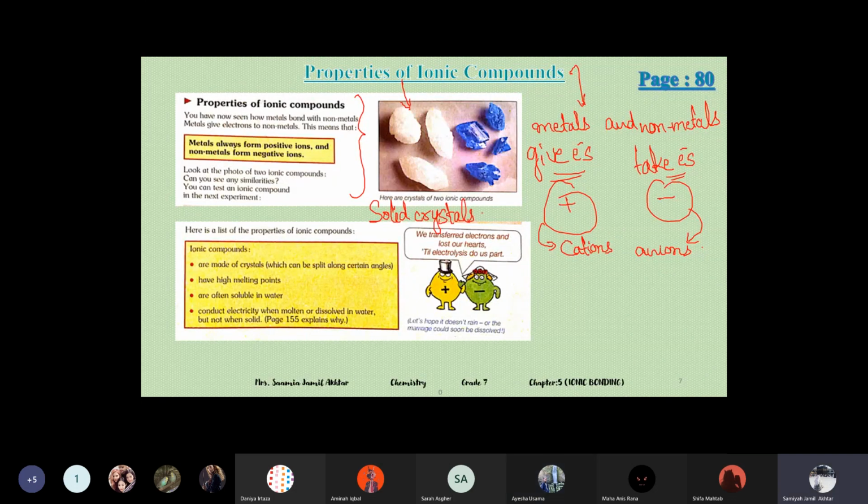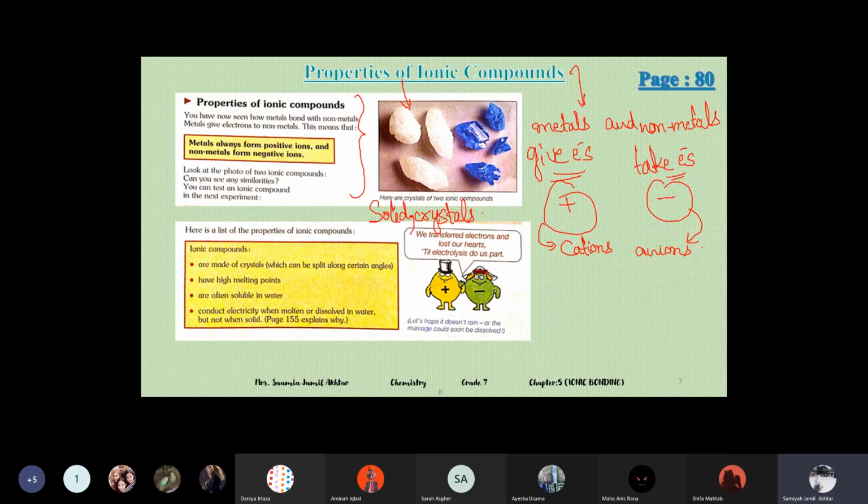They all are crystals. Solid crystals. Ionic compounds are colored also. They form colored crystals. You can see that's a very pretty blue color. They form different shades of green compounds also. There is a pink also, purple also. Different colored ionic compounds, depending upon which metal and non-metal is present.